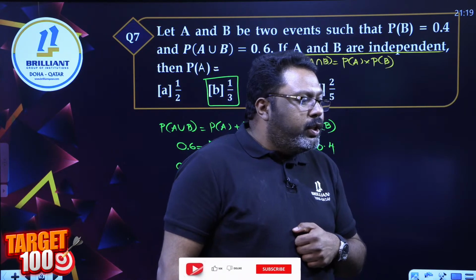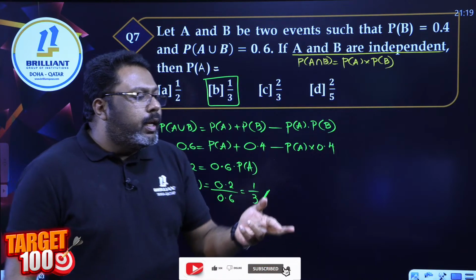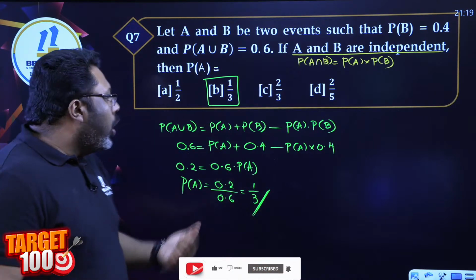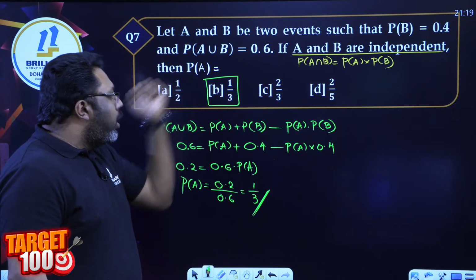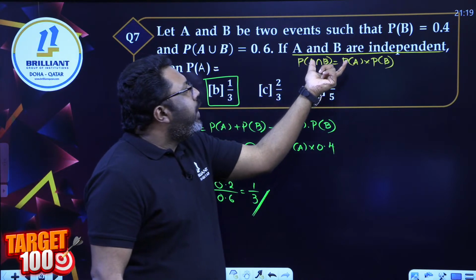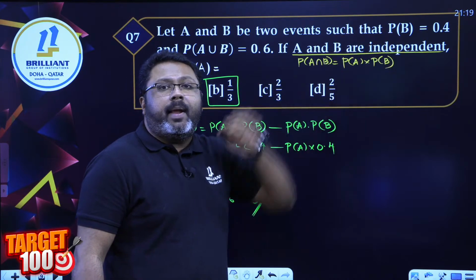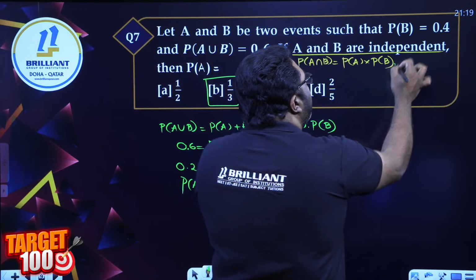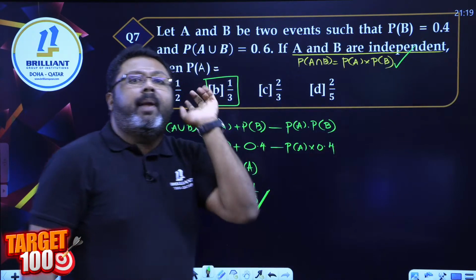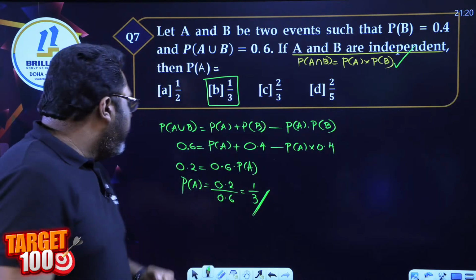Yes? Only two answers came. Prapti and Javed are the only two people. Yes, Hadia now. Answer option B. Learn it, all of you. I do not know what P of A is, but I am given that P of A intersection B is P of A into P of B, saying that they are independent. Only if they are independent. Keep in mind, this is something that everybody learns by heart and applies in every question. Don't do it. It's only if A and B are independent.